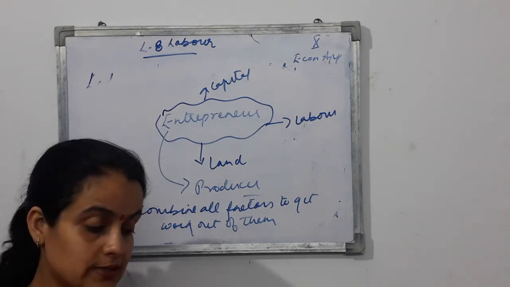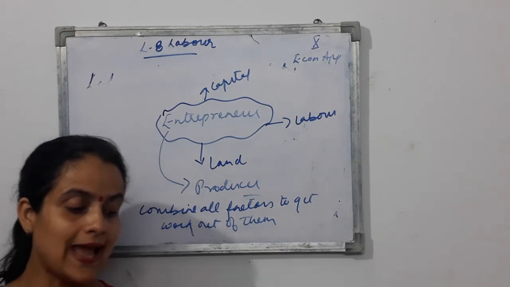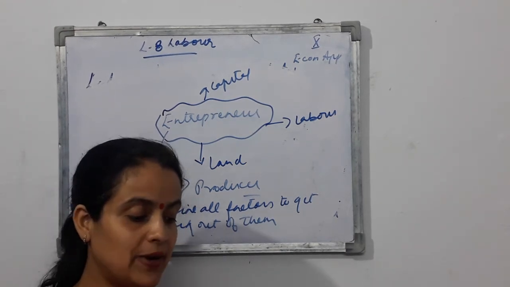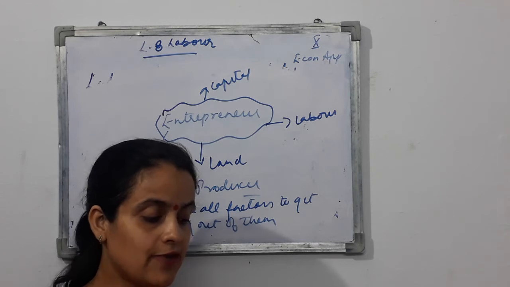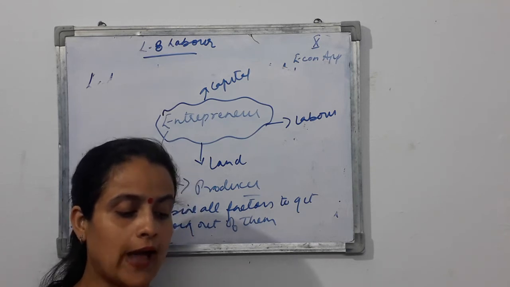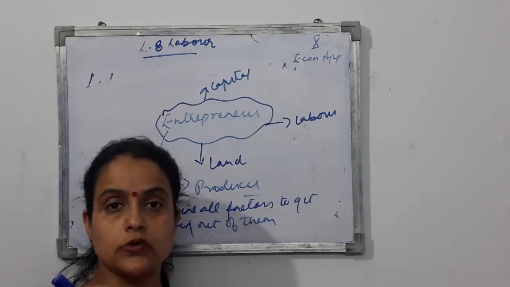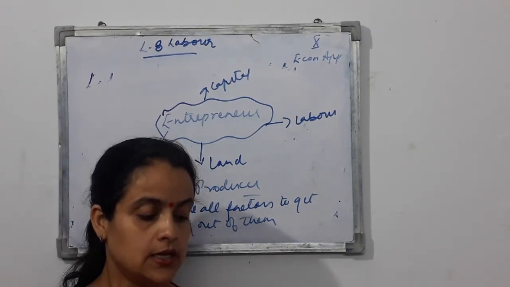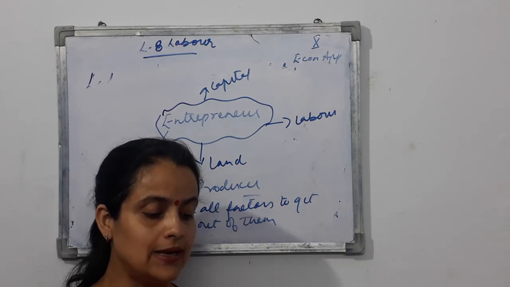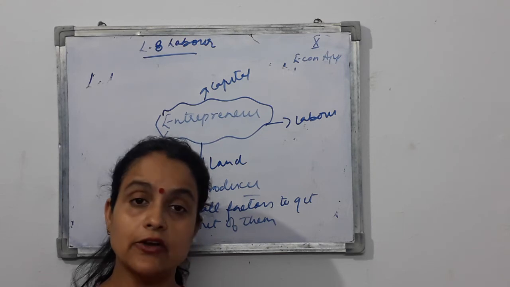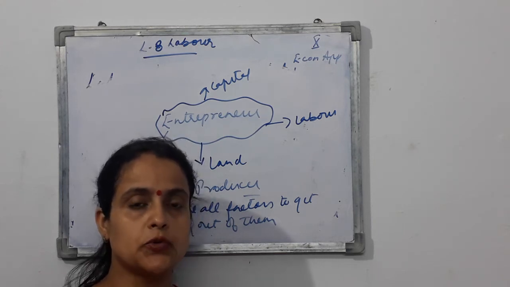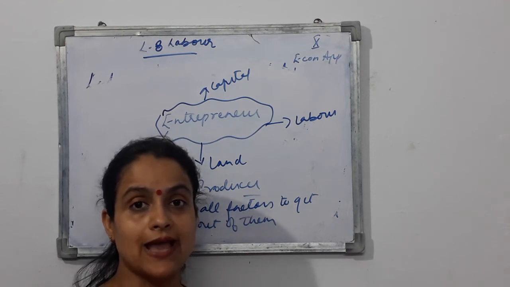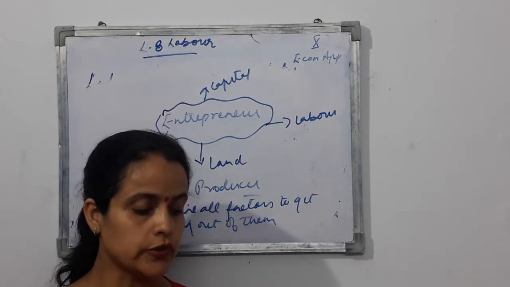So in your book, what is written is: even though the organizer and the entrepreneur have been regarded as separate factors of production, yet in fact these are special types of workers who have some special abilities. So they are saying that entrepreneurs are the people who possess special skills. An organizer, for example, has the ability to organize an industry, and that capability is acquired after having special kind of training. So if we say the entrepreneur is an organizer also, because he is organizing, allocating all the resources and making plans on how to use them, this is also true.